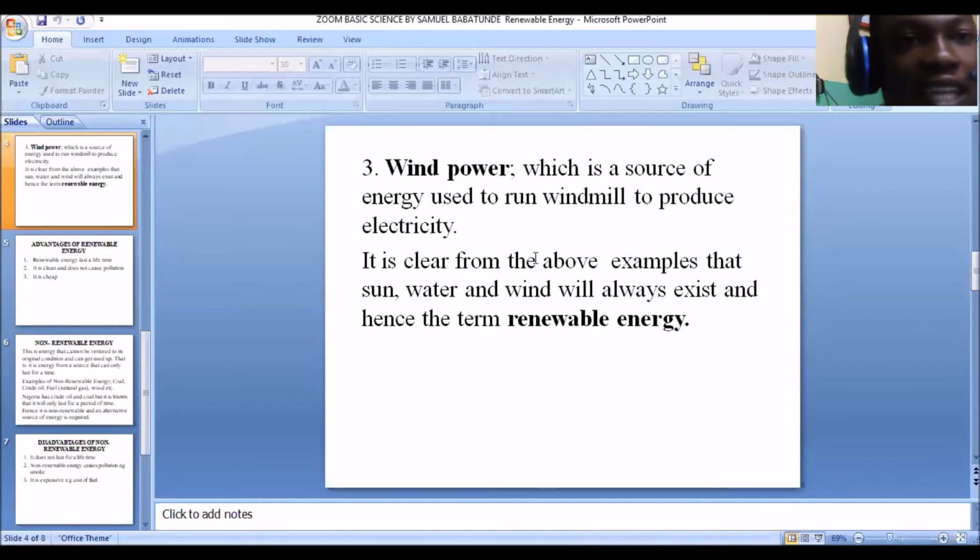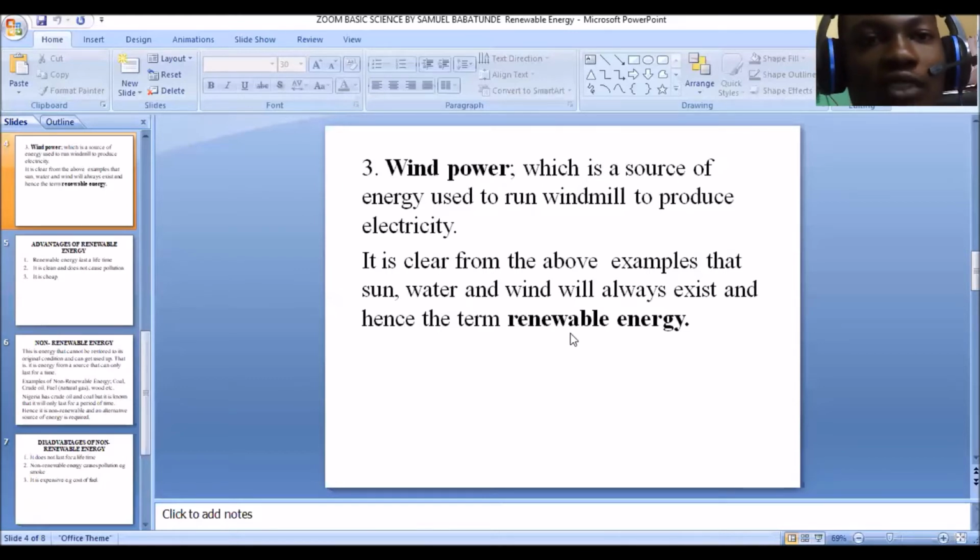Now, it is clear from the above examples that sun, water, and wind will always exist, and hence the term renewable energy. So, like we say, sun will always exist. We can't use up the sun. Water will always exist. We can't use up water. The rivers are there, the seas are there, oceans are there, dams. So we cannot use up this water. The wind is there. The wind, we cannot use up the wind. We get wind every day.